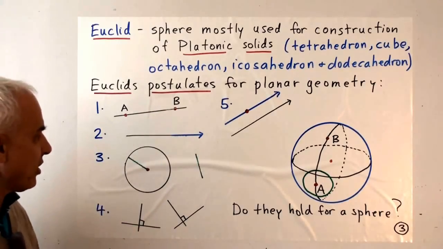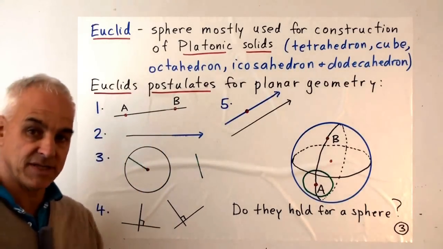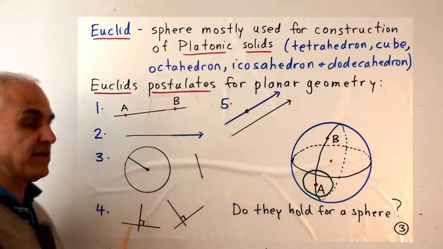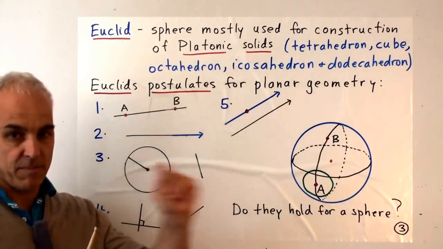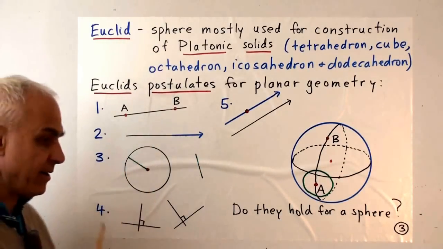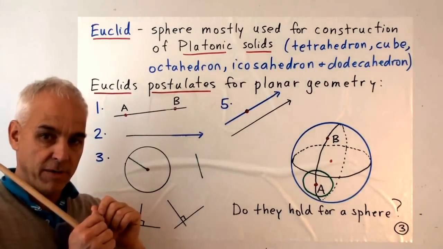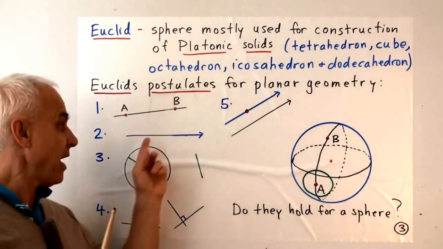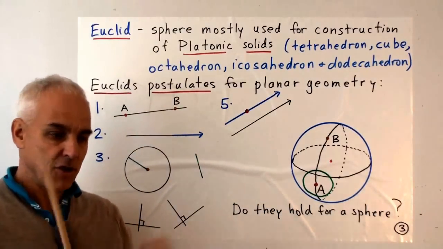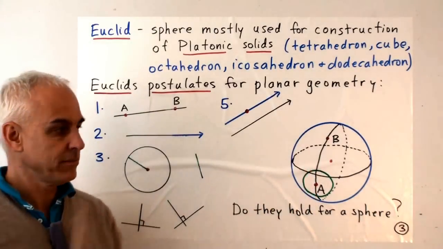Let's just quickly remind you what they are. The first postulate is that if you have 2 points A and B and they're distinct, then there's a line that passes through them. In fact, there's one line that passes through them. The second is that if you have a line, which for Euclid was always some finite thing that you drew on a piece of paper, then that line can be extended. You can always extend a line in either direction to make it a longer line.